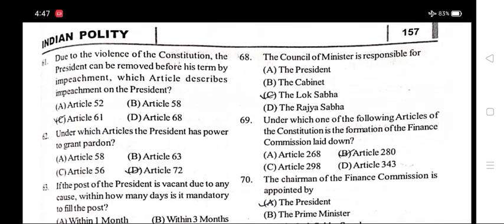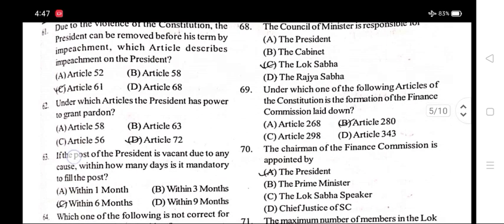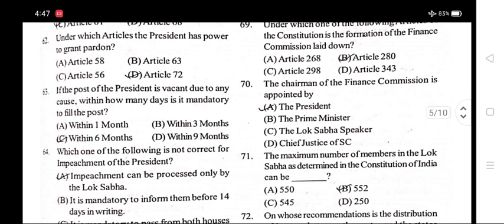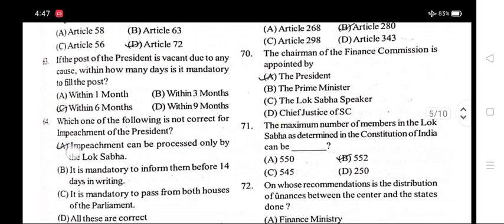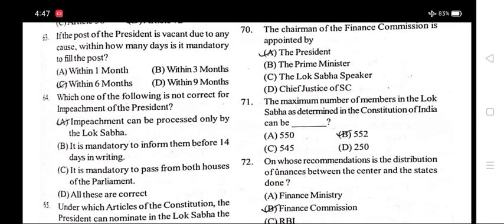Number 61. For violation of the Constitution, the President can be removed before his term by impeachment. Which article describes impeachment of the President? Option C, Article 61. Number 62. Under which article does the President have the power to grant pardon? Option D, Article 72. Number 63. If the post of the President is vacant due to any cause, within how many days is it mandatory to fill the post? Within 6 months.